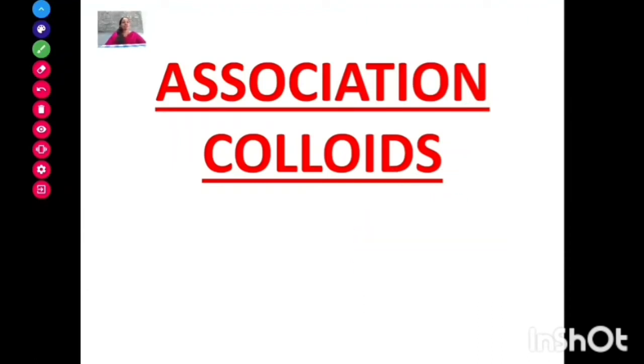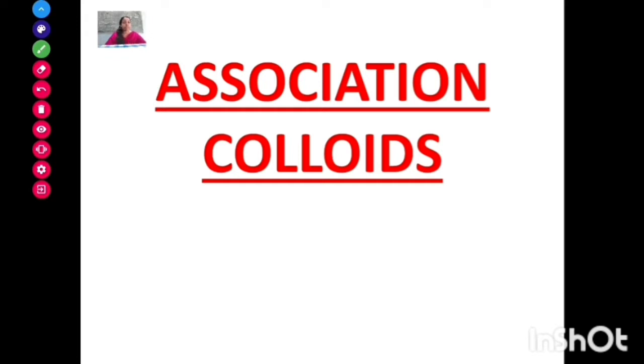Today we are going to talk about a new topic, that is association colloids. Do you know what colloids are? Colloids are glue-like substances. A colloidal system is a dispersion in which the dispersed phase is uniformly distributed in a dispersion medium.